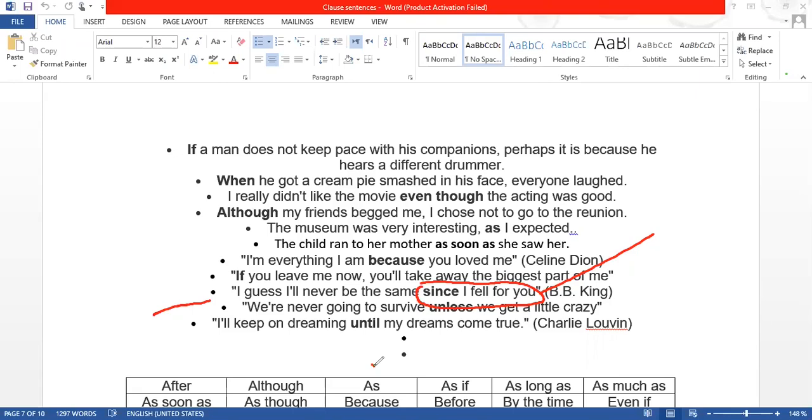We are never going to survive unless we get a little crazy. Do you think it's true that we cannot survive unless we get a little crazy? It's 100% true, sir.